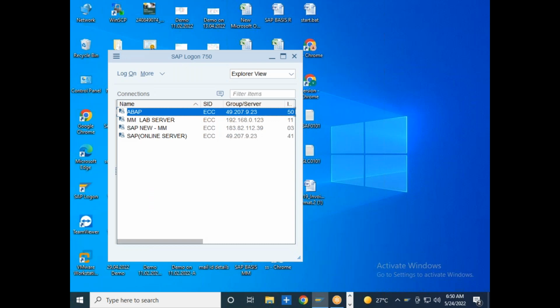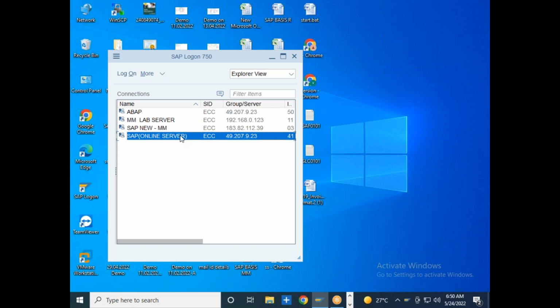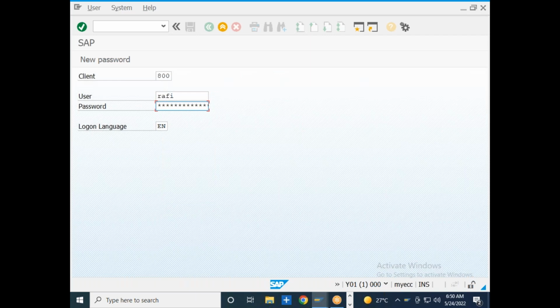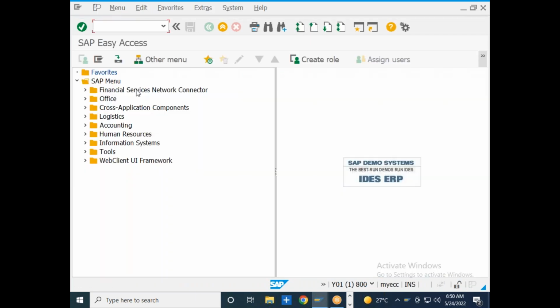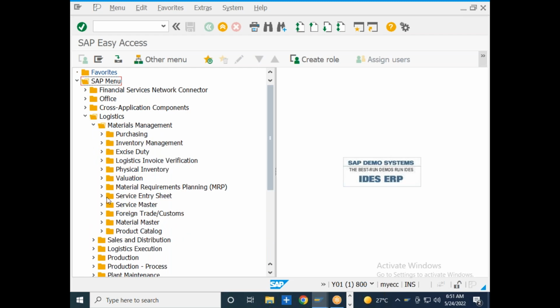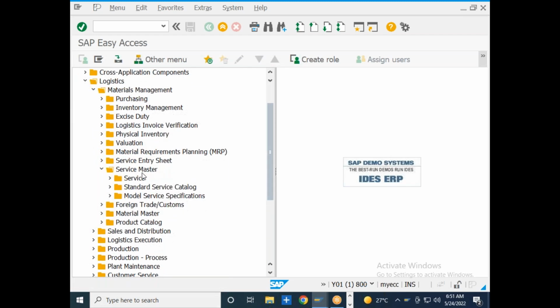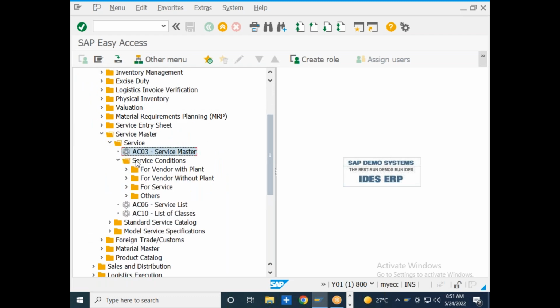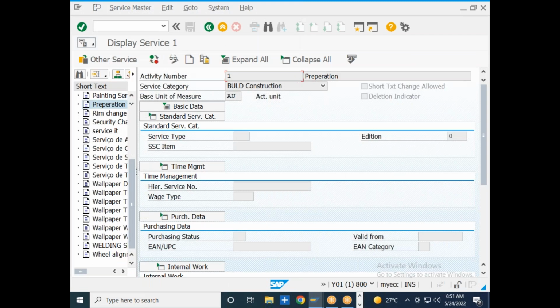We were able to create the service category, and we also created the number ranges. We also were able to assign the number ranges to the service category. Also, we started with creating the service master data. So the transaction code to create the service master data is AC03. So let me go to materials management, then service master, then service, then go to AC03. AC03 is the transaction code which will be used to create, change and display the service master data.